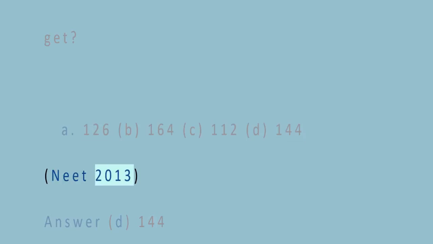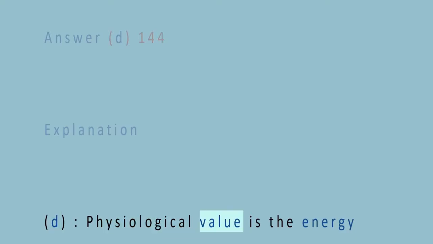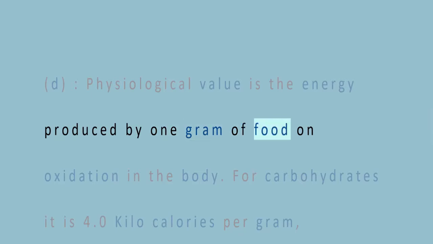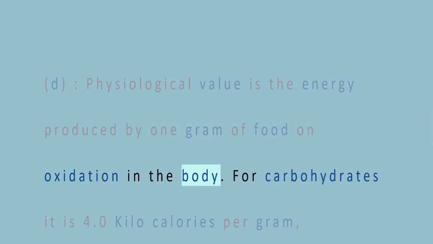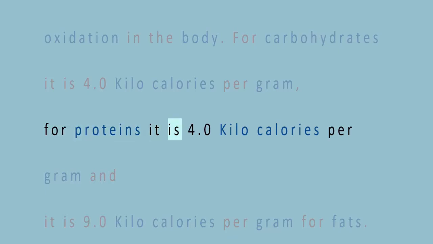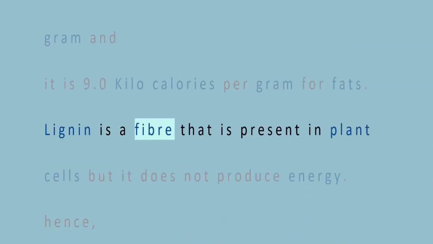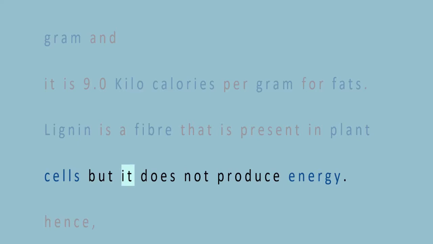NEET 2013. Answer D. 144. Explanation. The physiological value is the energy produced by 1 gram of food on oxidation in the body. For carbohydrates, it is 4.0 kilocalories per gram. For proteins, it is 4.0 kilocalories per gram and it is 9.0 kilocalories per gram for fats. Lignin is a fiber that is present in plant cells, but it does not produce energy.